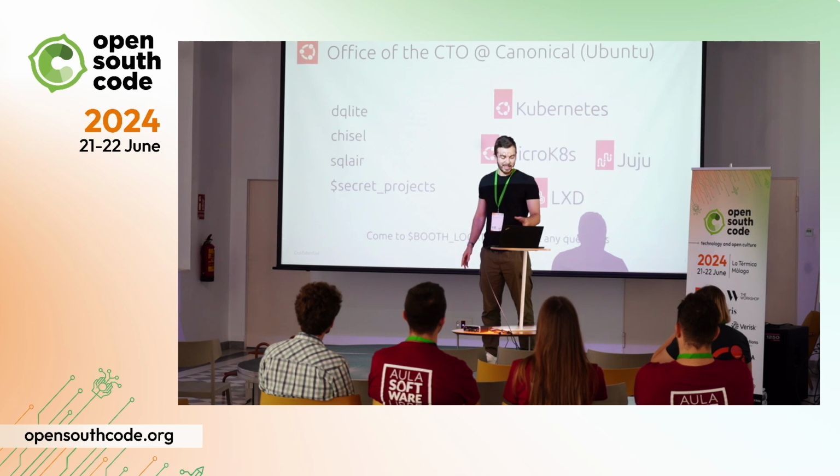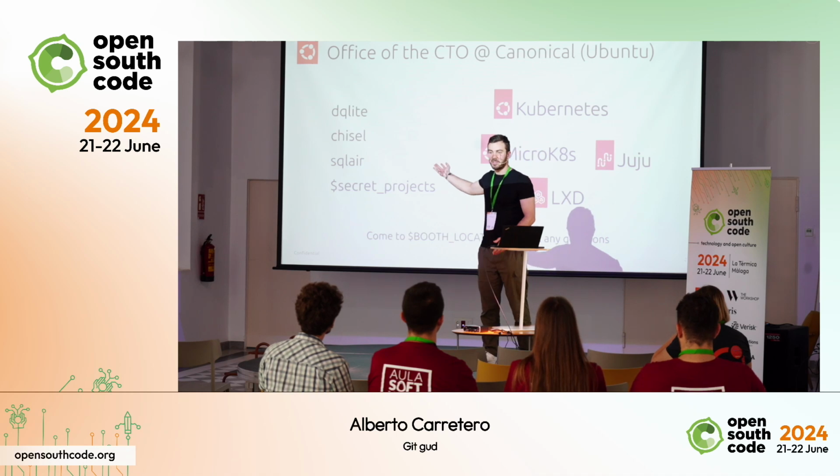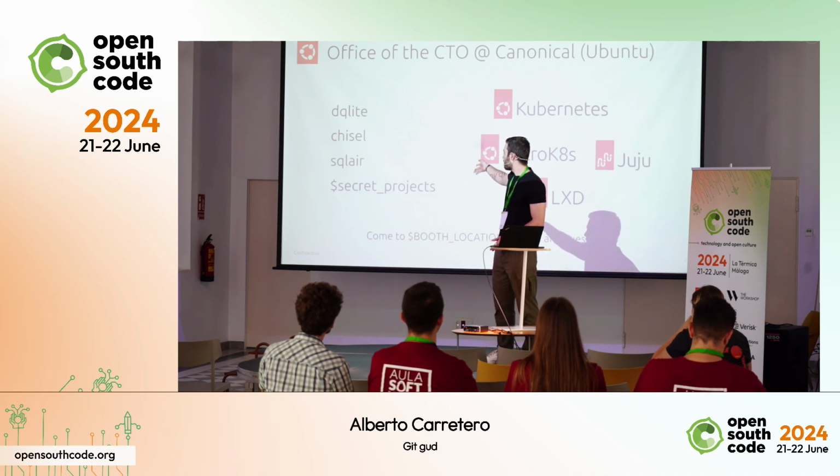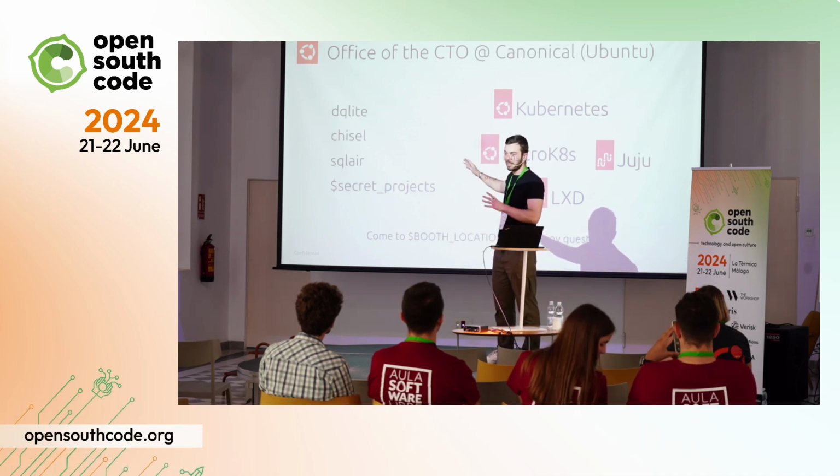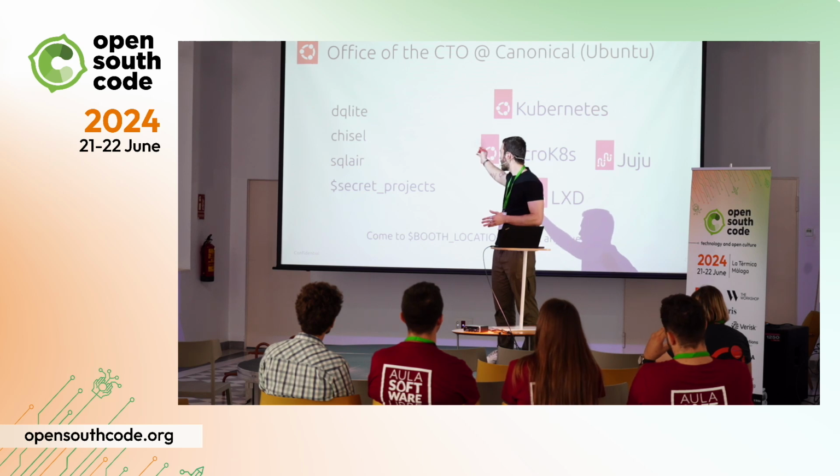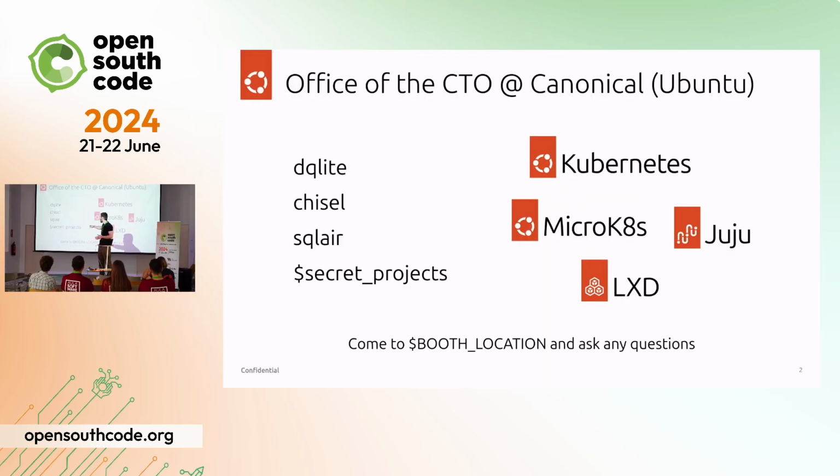The first one is that I work at Canonical, as you might have guessed from the presentation template, but I work in a team called Office of the CTO. So we get to work on a bunch of cool projects at the same time, right? We do DQLite, Chisel, SQLair, a bunch of secret projects. And the cool thing is that those small projects get used in a bunch of products.